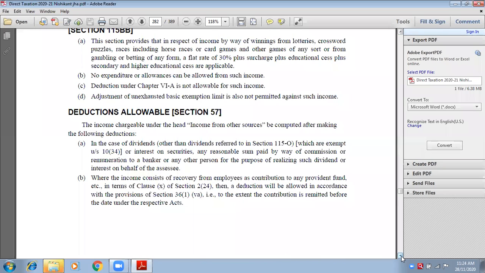Suppose take an income of dividend. How do you earn dividend? If you invest in shares. Now suppose you are investing in shares rupees 1 lakh.